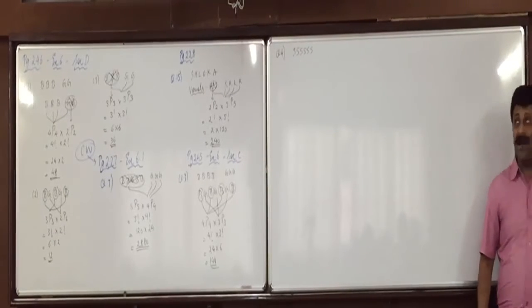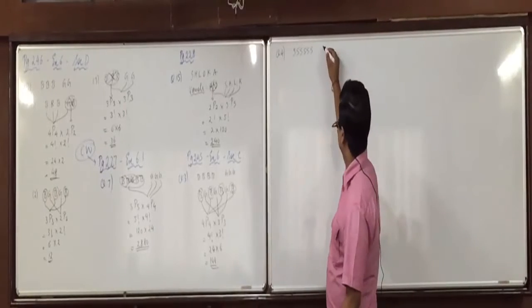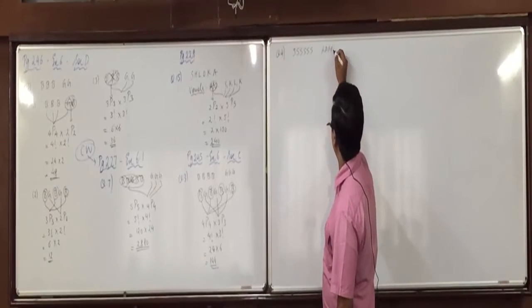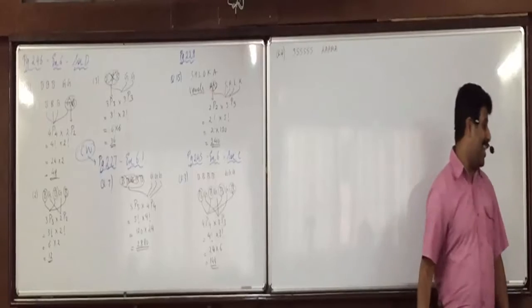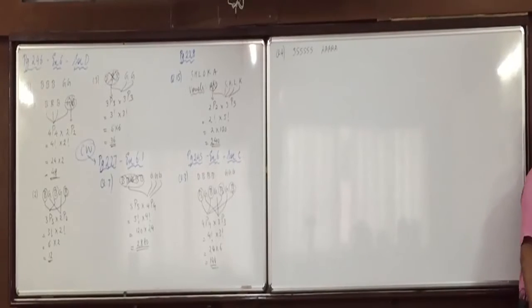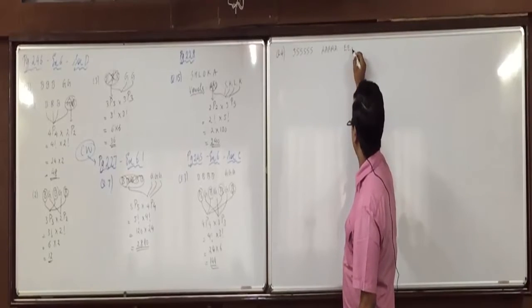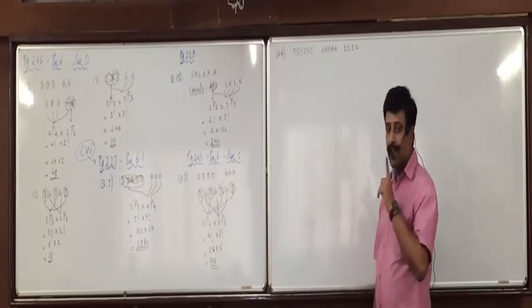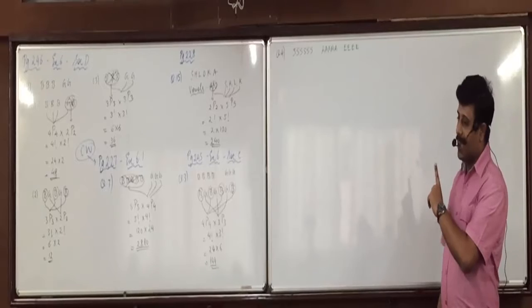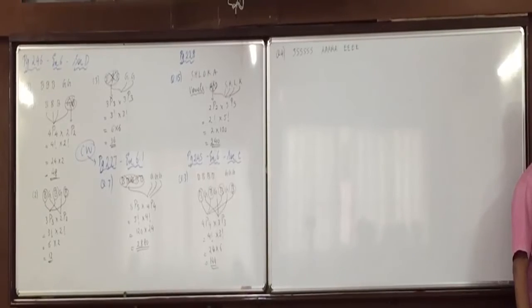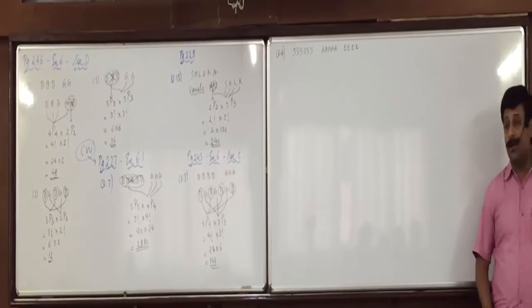Then 5 different books of accounts. And 4 different books on English. In how many ways can these books be arranged in a row such that books of same subject remain together?